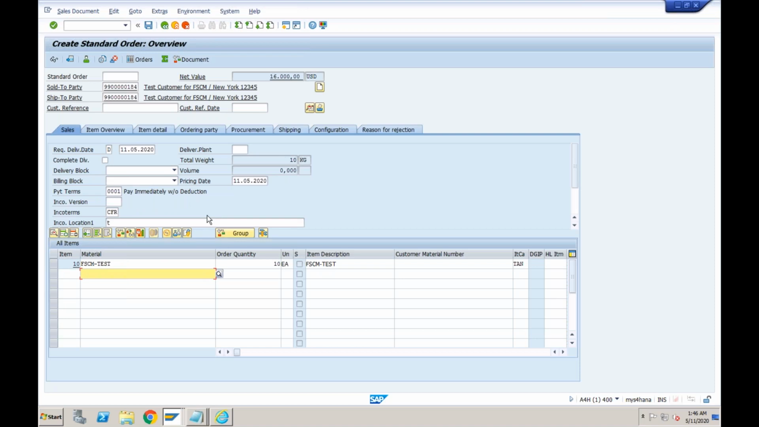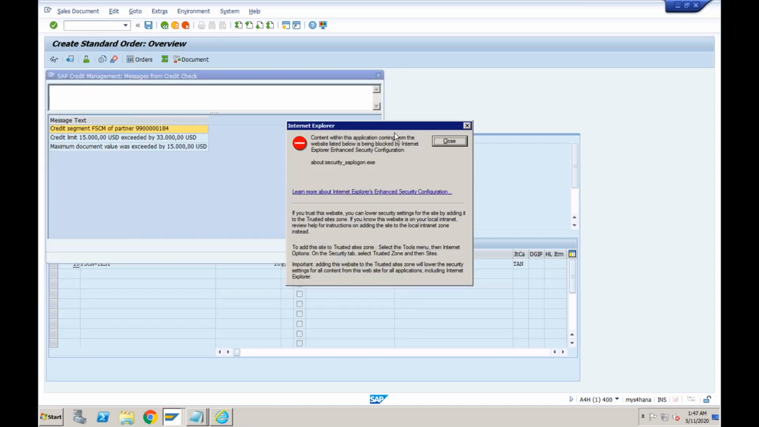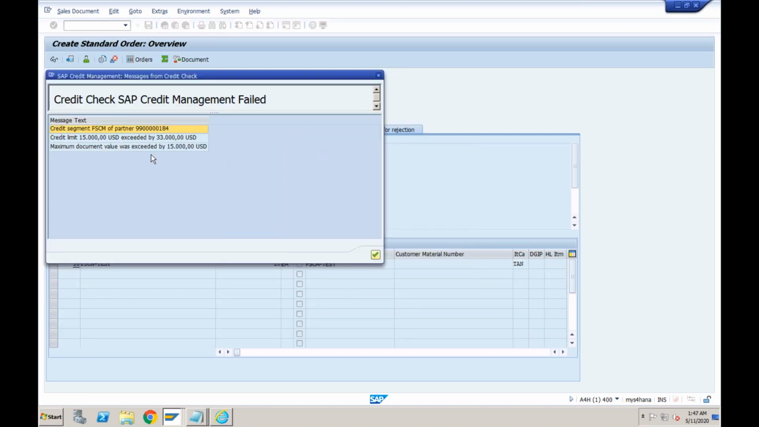Okay, and here, yeah, everything looks to be fine. Sorry, customer reference I need to enter, press enter and try to save it. So system is performing the credit check and you can see not only the credit limit, but system is also very clearly telling you that maximum document value is exceeded by 15,000. So even if the credit limit is available, system is not only performing the credit limit check, but it is also performing the maximum document value check.